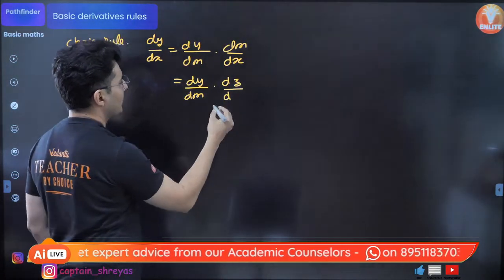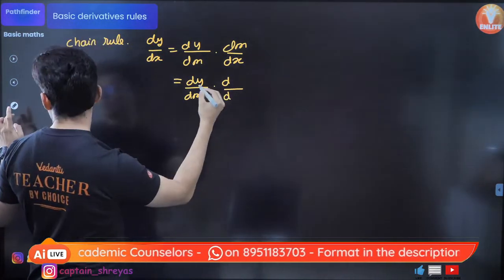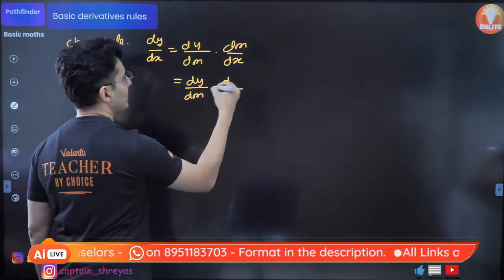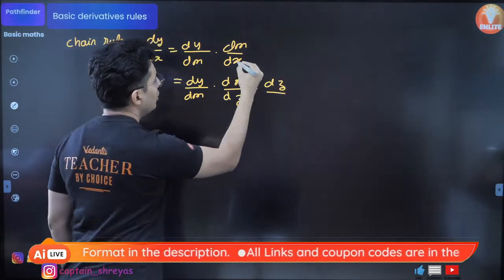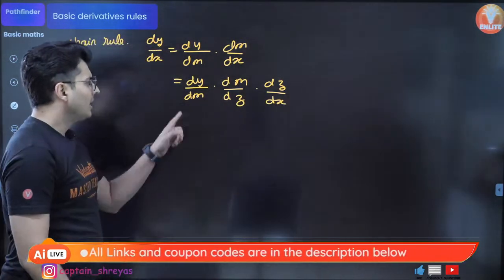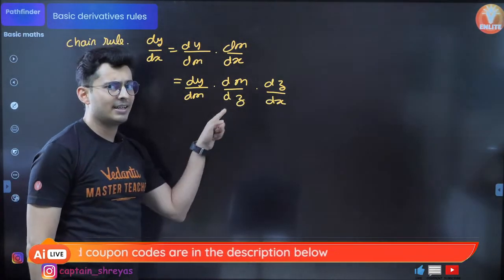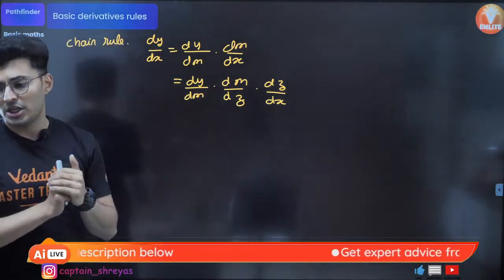If there is monkey, I bring monkey. If there is zebra, I bring zebra. Do not forget this x over here. Anyways, dm cancels, dz cancels. Eventually this comes down to dy by dx, which is the original expression.